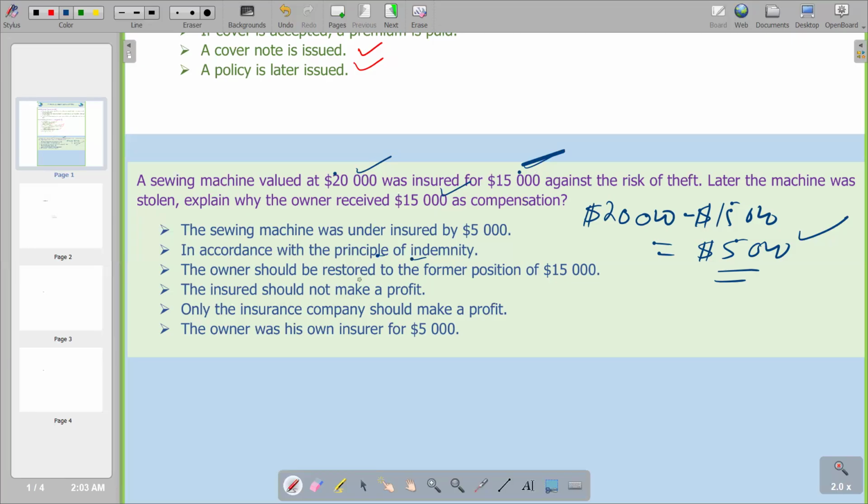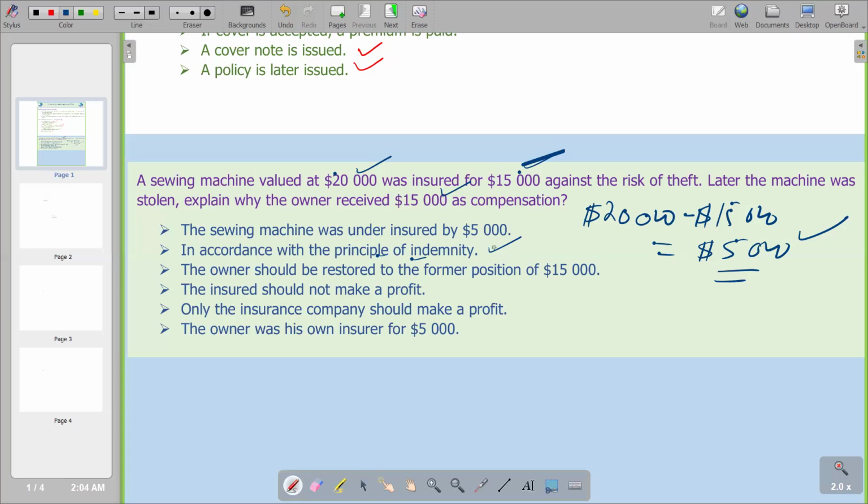So basically, the person cannot receive an amount above $15,000, because if the person receives an amount above $15,000, the person is going to make a profit out of it, which is not the case. That is the case that is being disregarded by the principle of indemnity. So we have what points again that are following. This one is the second point, which is saying in accordance with the principle of indemnity. So basically, we are trying to comply with the principle of indemnity.